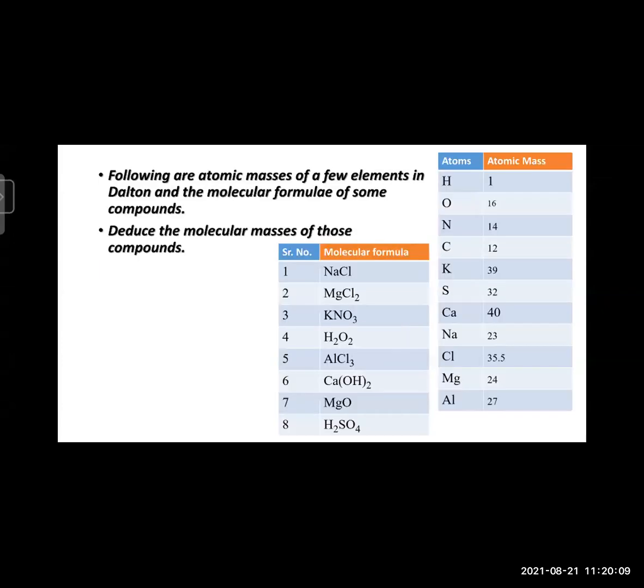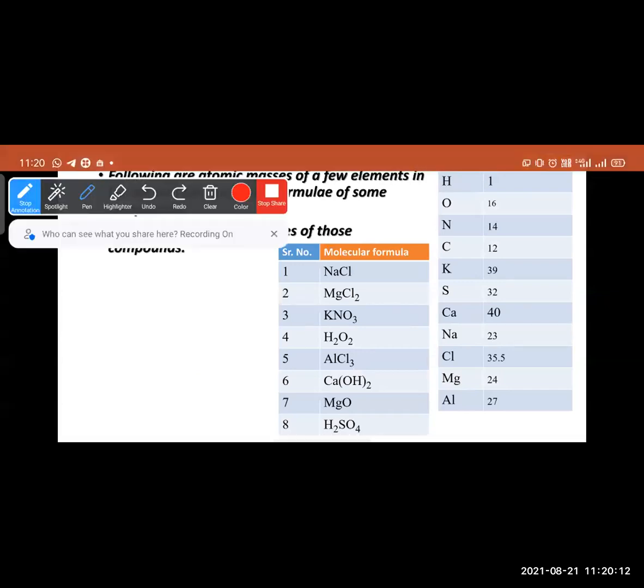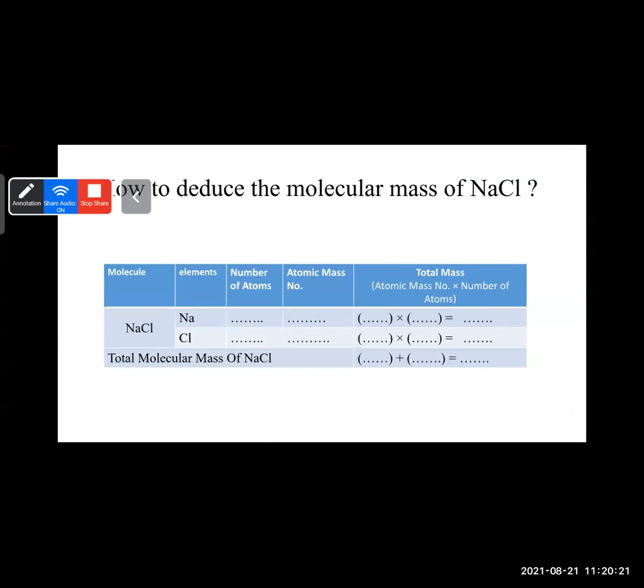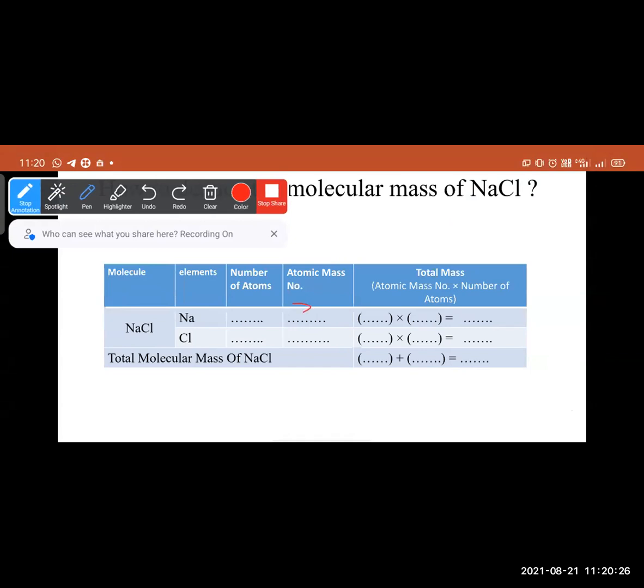Sodium has atomic mass 23 and Cl is 35.5. Here the number of atoms is 1 because NaCl has 1 atom of Na and 1 atom of chlorine.